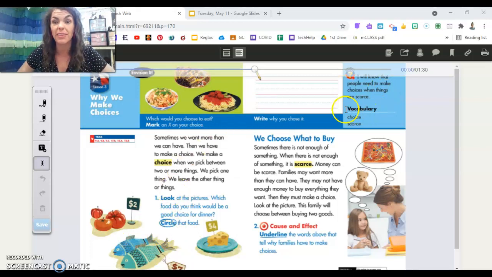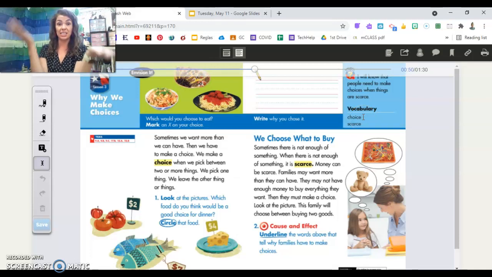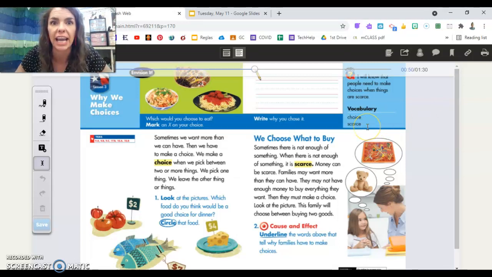Before we read, let's look at these 2 vocabulary words. The first one is choice. Say that with me, please. Choice. A choice is making a decision. Do you choose potatoes or tomatoes? We're making choices today. Our next word is scarce. Say that one more time, please. Scarce.